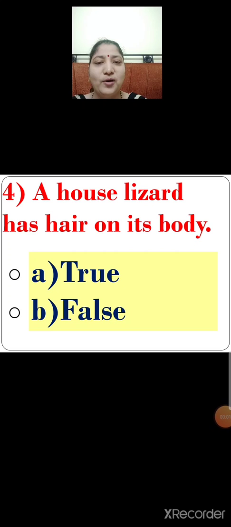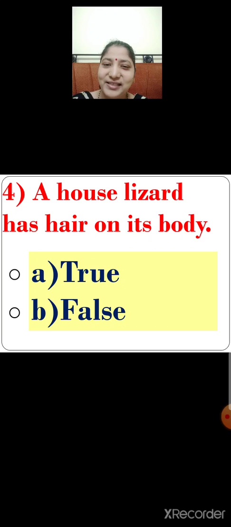Next, number 4. A house lizard has hair on its body. Listen carefully, children. A house lizard has hair on its body. A house lizard is a crawling animal. So, it has scales on its body. It does not have hair on its body. So, children, tell me, is this statement true or is this statement false?